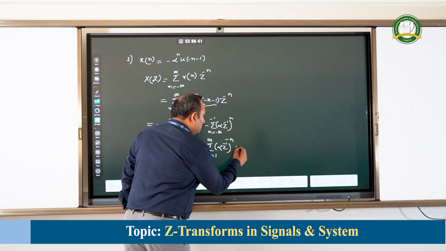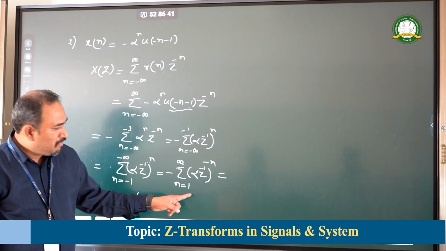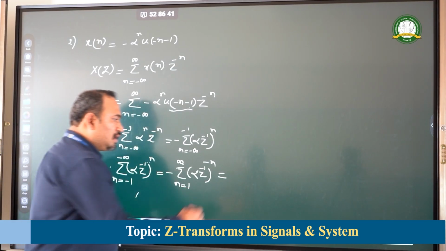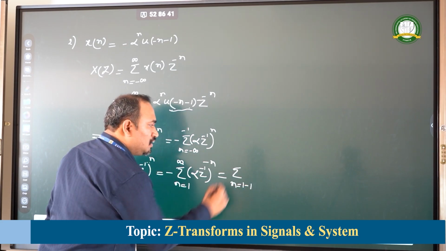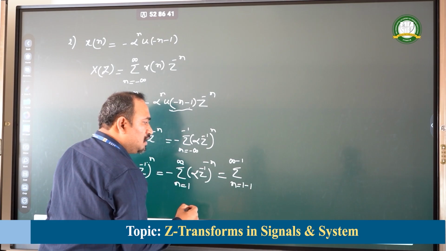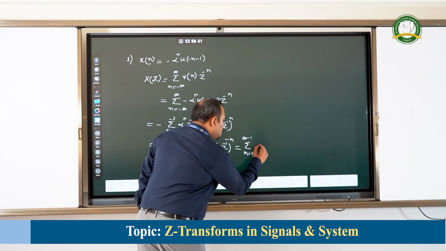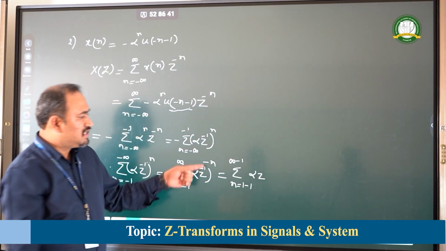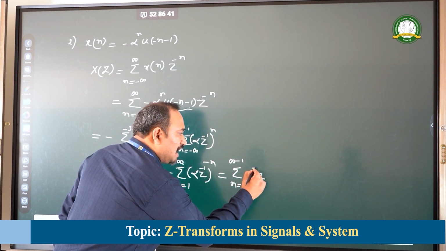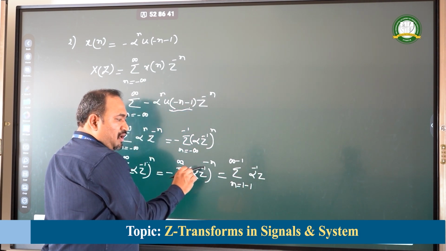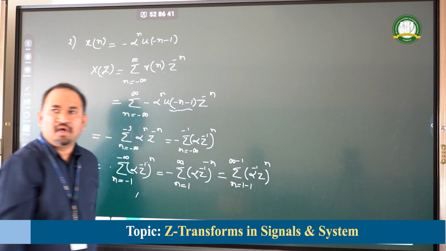Now how can I make the lower limit equal to 0? By subtracting 1, isn't it? Now, how to change it? n is equal to 1 minus 1, infinity minus 1. If I am doing this operation with respect to the limit, then what change do I need to see? Now, in the power, since it is minus, I am reflecting that minus inside it. Therefore, I am making it alpha to the power of minus 1, z to the power of minus into minus, it becomes plus. Therefore, once again, this is becoming n, positive n.